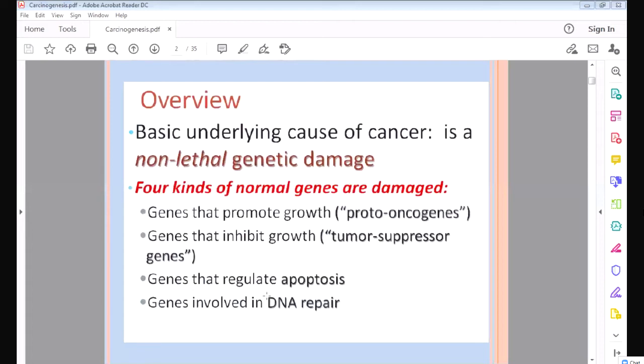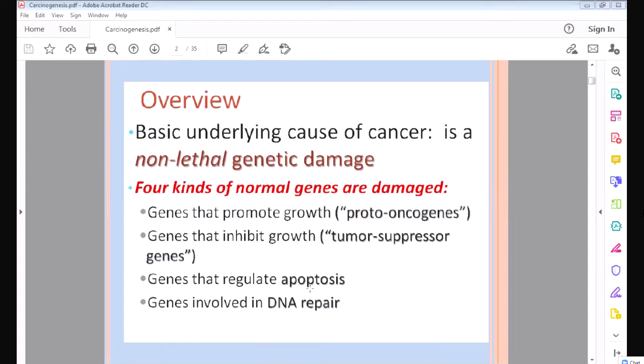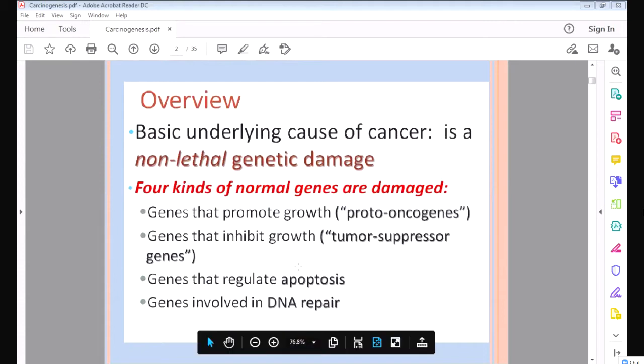Then there are genes that regulate apoptosis. Apoptosis is a process; the lecture on it was taken in a previous block. Whenever cells are damaged, the cells undergo apoptosis. So when the apoptosis gene is damaged, the damaged cells do not undergo apoptosis, so they will multiply and cause cancer.